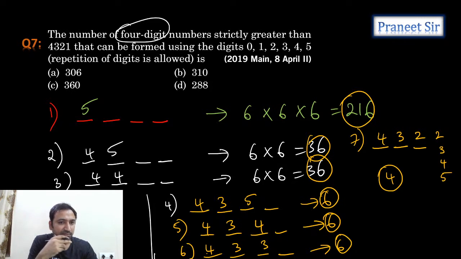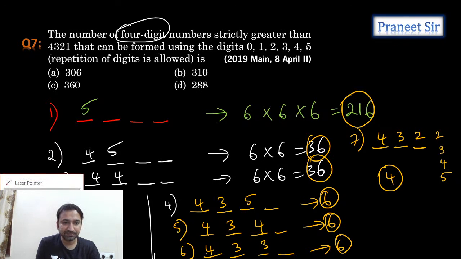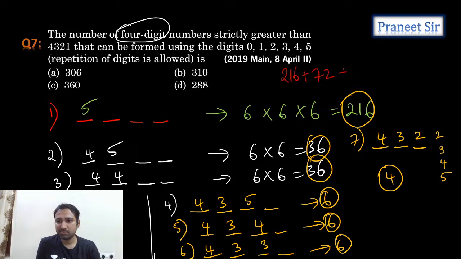So guys, is it clear? It should be more than 4 3 2 1. So if the first digit is 5, all the numbers starting with 5, 216 are there. Correct or not? So like this, if you add all this, let's see how much we get. 216 plus 72 plus 6 plus 6 plus 6, which is 18, plus 4. We need to add all this, guys. Let's add all this. If you add these two, we get 220. And if you add these two, we get 90, right? So if you add all this, we get 310.